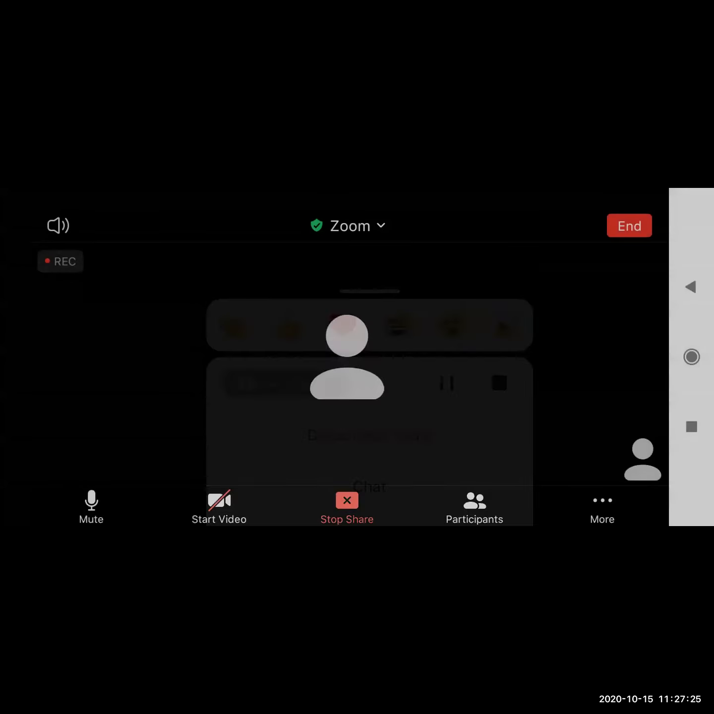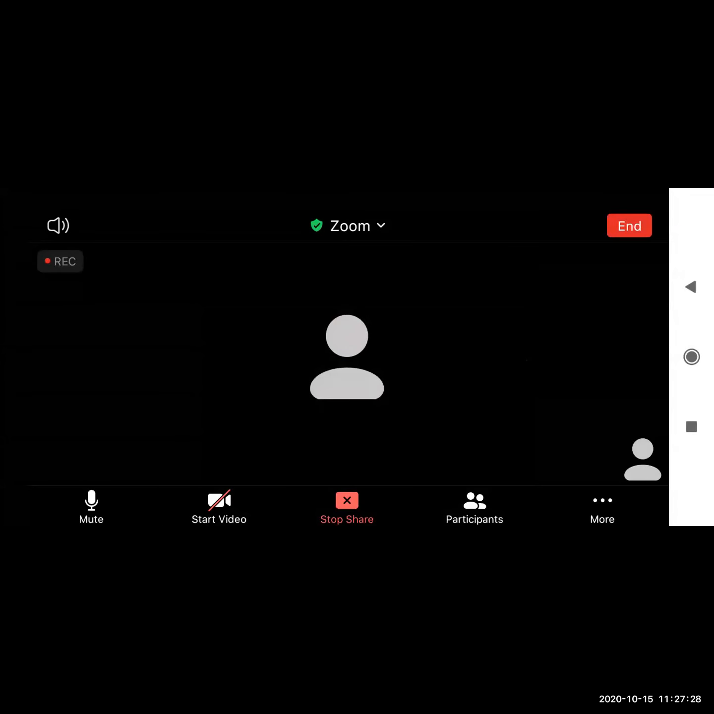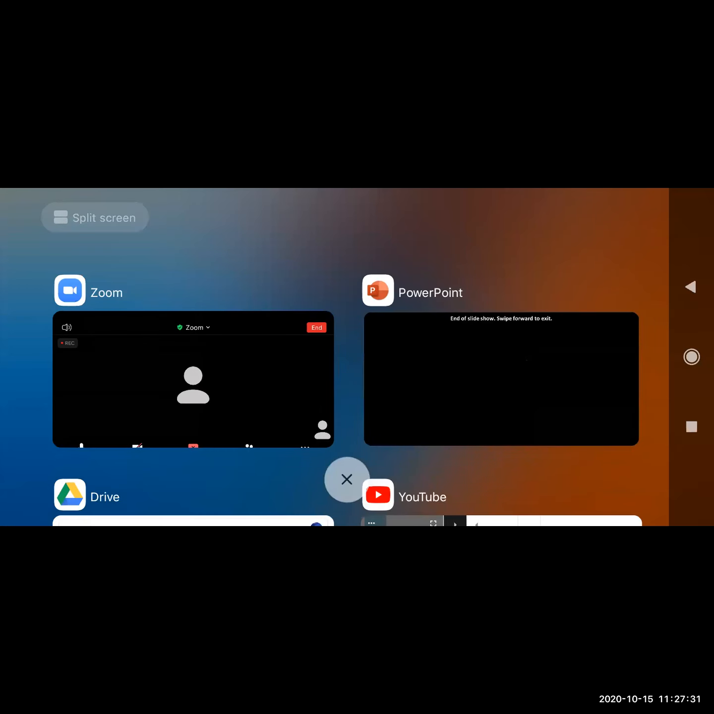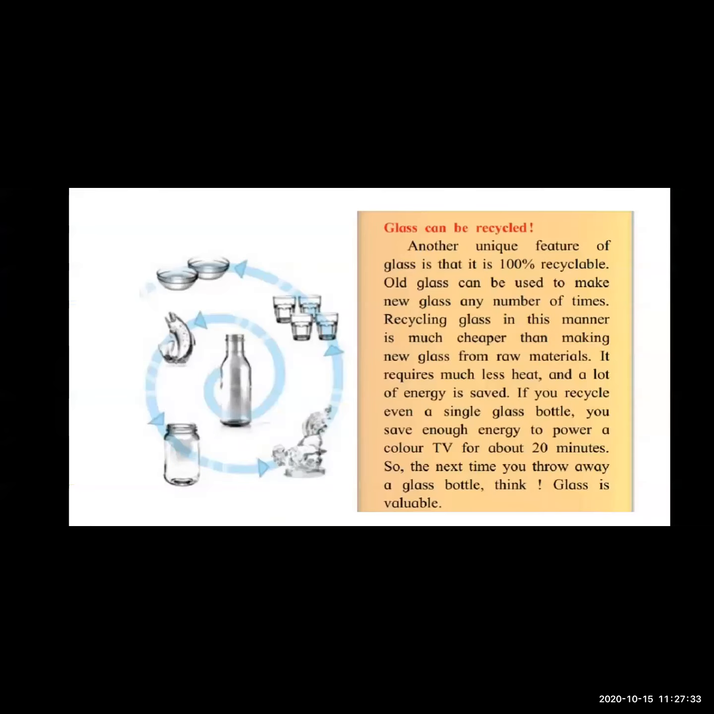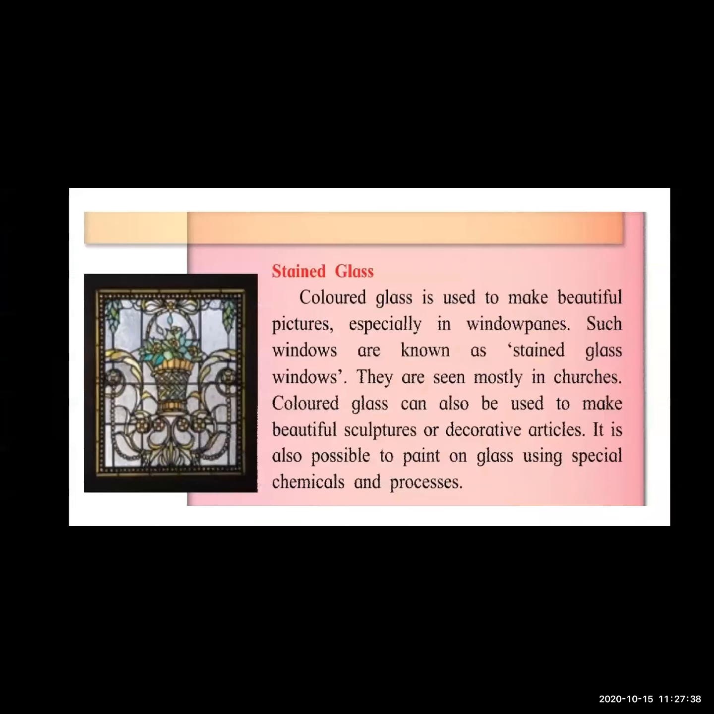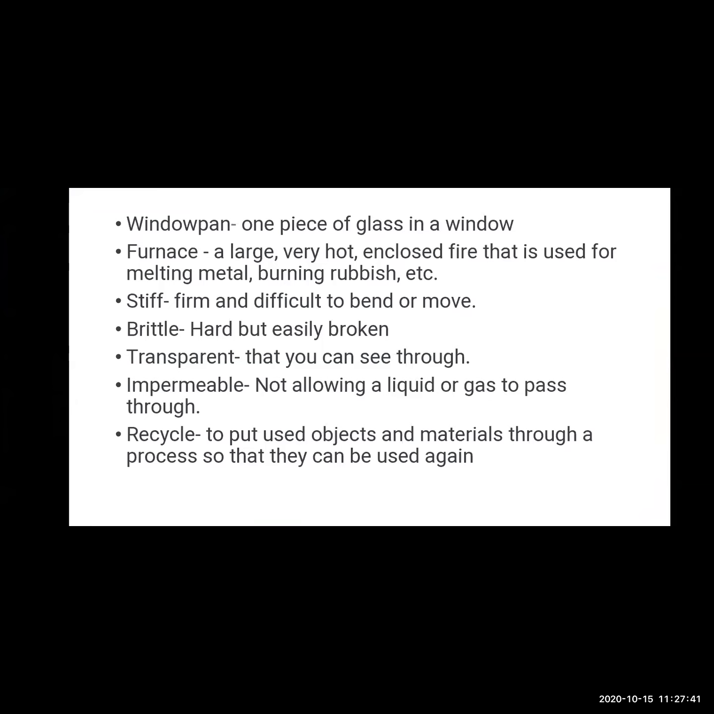So these are some of the hard words in this lesson. Let's see the hard words. Window pane is one piece of glass in a window. Furnace means a large and very hot enclosed fire that is used for melting and burning rubbish or any other material. Stiff is firm and difficult to bend. As we see, the glass is stiff, brittle, transparent and impermeable, and then recycle. These all are the hard words in this lesson.